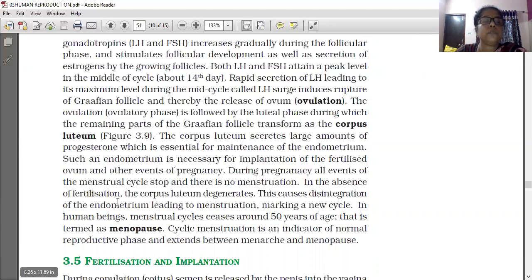So in the absence of fertilization, the corpus luteum degenerates. This causes disintegration of the endometrium, leading to menstruation, marking a new cycle.